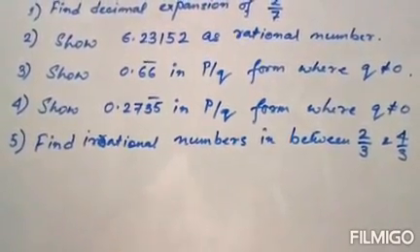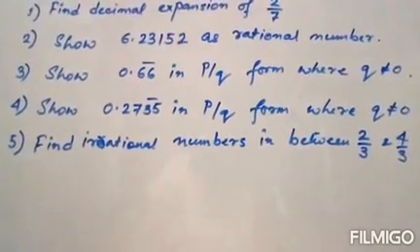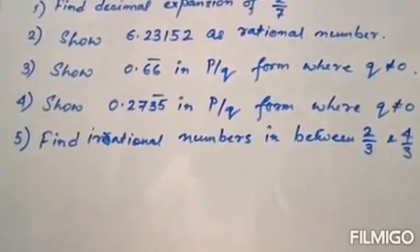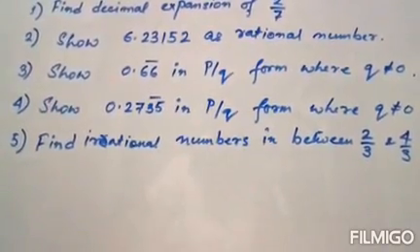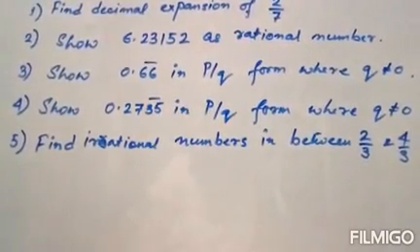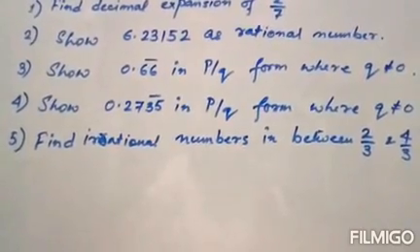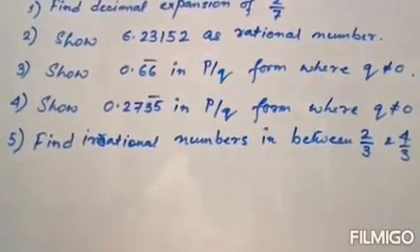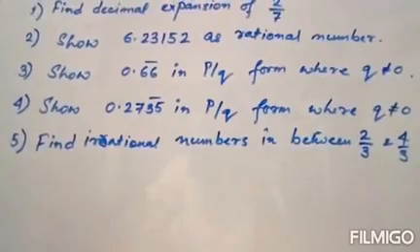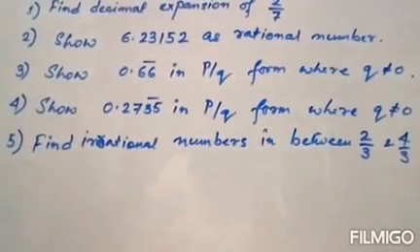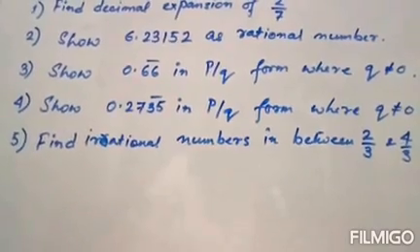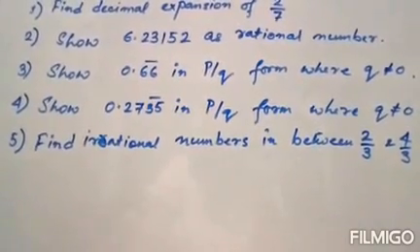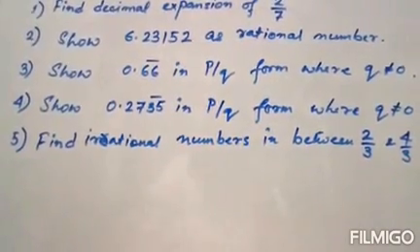Third question: show that 0.66, which is having a bar, which means it's non-terminating and this 66 will recur, can be written in p by q form where q is not equal to 0. Fourth one: show that 0.2735, where 35 is again having a bar, can be written in p by q form where q is not equal to 0.